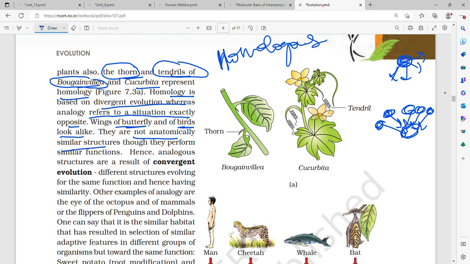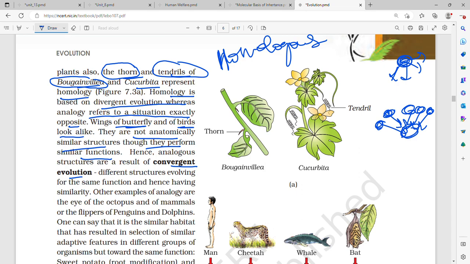They are not anatomically similar structures, though they perform the same function. The wings of birds are very big, the wings of a butterfly are very small, and they are completely different anatomically, but they perform the same function, that is, they help the organism to fly. Therefore, analogous structures are a result of convergent evolution.